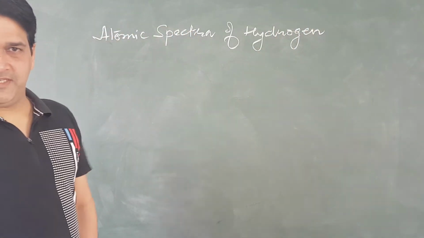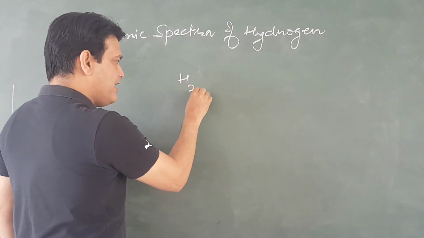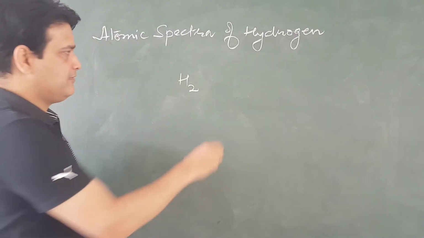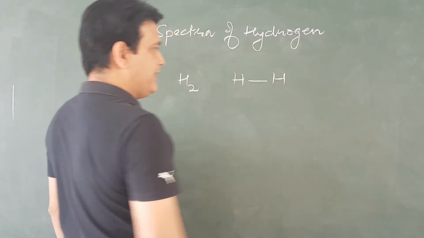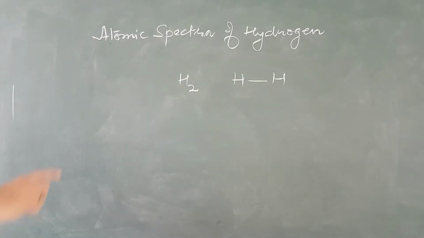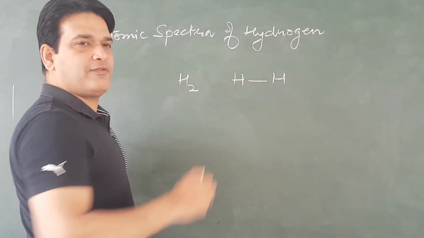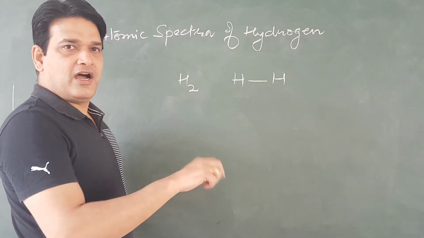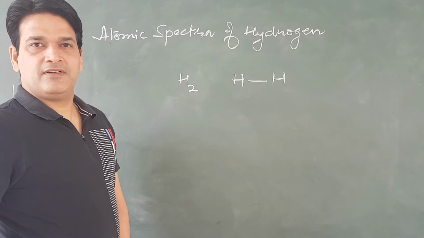The first question is, hydrogen exists as H2 molecule, means two H atoms are combined. So, if it is in the molecular form, then how do we call it atomic spectrum?